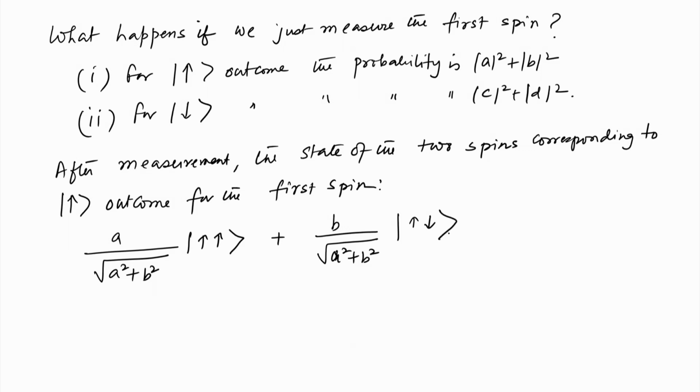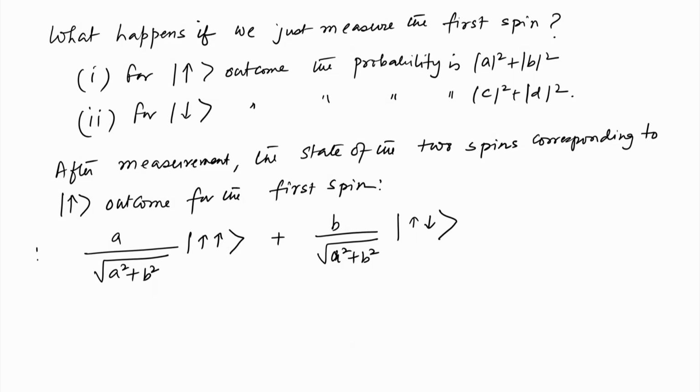So, that is after the measurement, this is the state of the system. We can call it the state phi up. So, this is the first spin being up, and this corresponds to the second spin being up and down, and similarly for the down outcome,